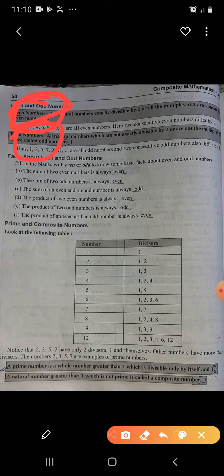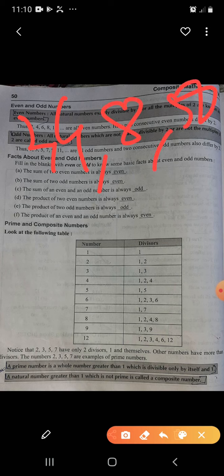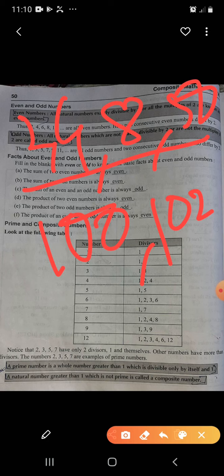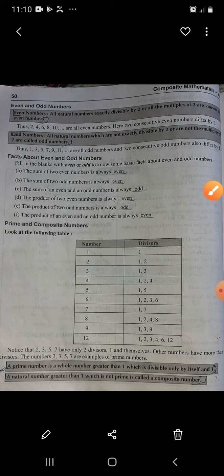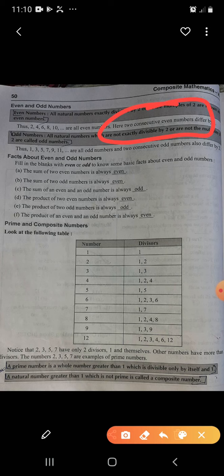First of all, even numbers. All natural numbers exactly divisible by 2, or all the multiples of 2. So if I say 2, 4, 8, 50, 100, 102, all these numbers are divisible by 2 and are multiples of 2. So these kinds of numbers are called even numbers.